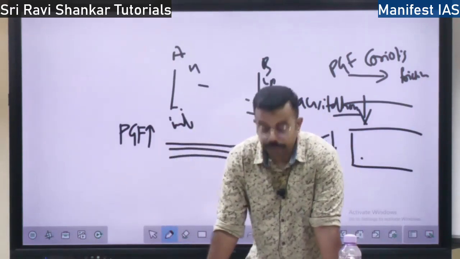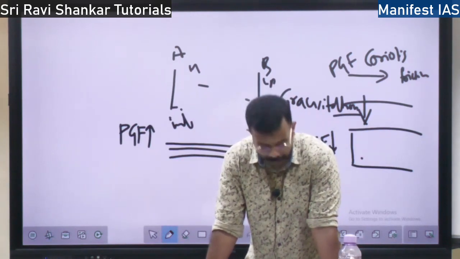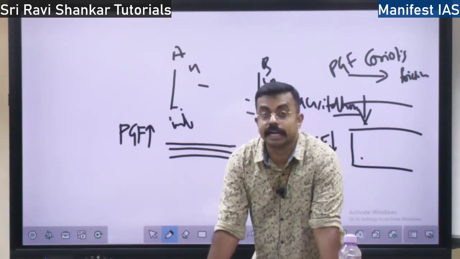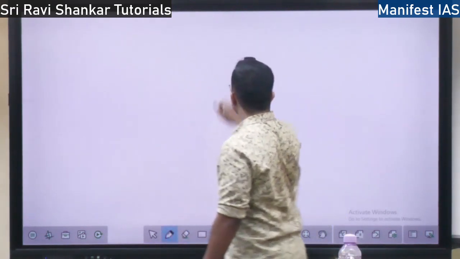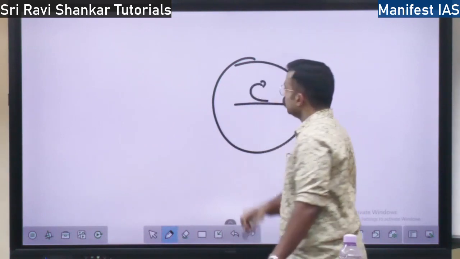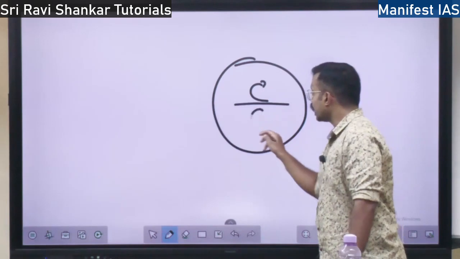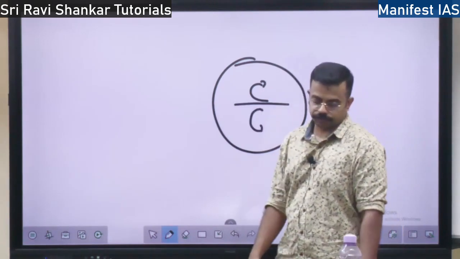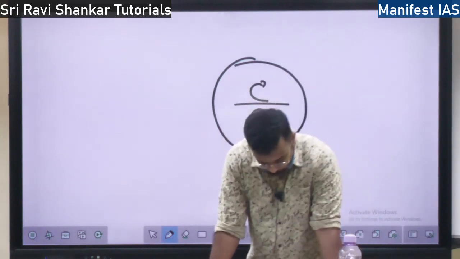So first we will look at the Coriolis force. So what is Coriolis force? Wind gets deflected to the right in the northern hemisphere. So if this is Earth, this is the equator, the wind will move in the clockwise direction in the northern hemisphere and anti-clockwise direction in the southern hemisphere. So this is the concept of the Coriolis force.